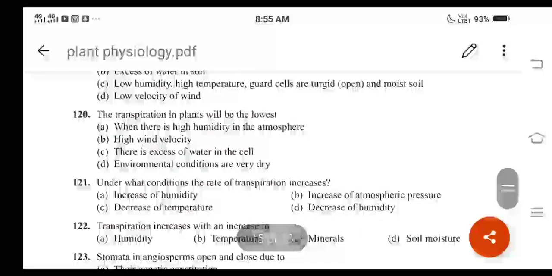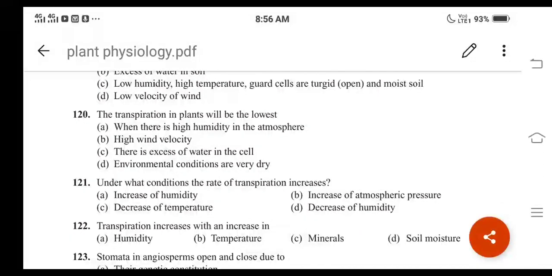Question number 120. The transpiration in plants will be lowest. What are the different options here? When there is high humidity in the atmosphere, then high wind velocity, then there is excess of water in the cell, then environmental conditions are very dry. For question number 120, option A becomes the correct answer.